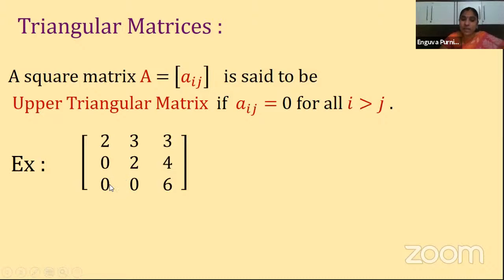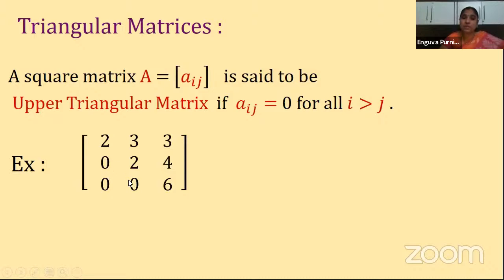So in these three cases, we are getting i greater than j, so here we have zeros. And what about this element? a33 means i is 3 and j is 3, so both are equal. When both are equal also, we can have any number. Only in the case where i is greater than j should we have zeros. These are the three elements where the row number is greater than the column number, so here we have zeros.